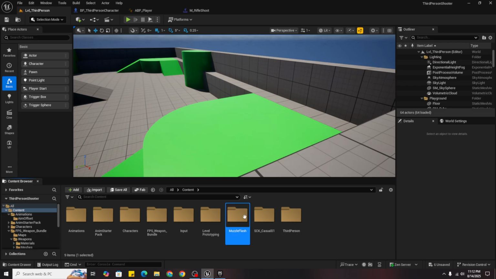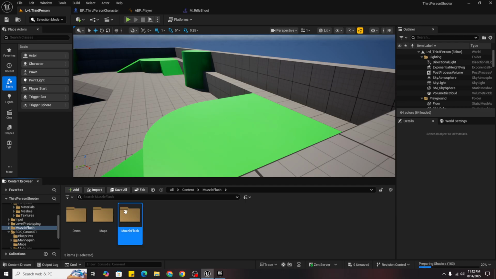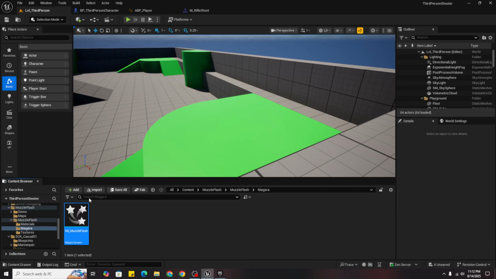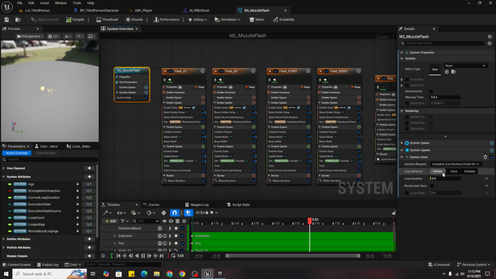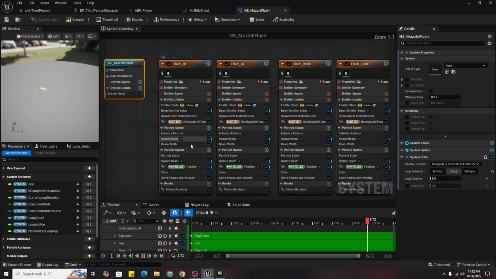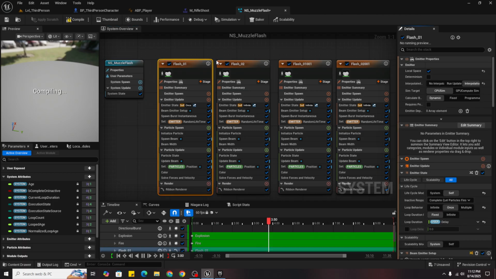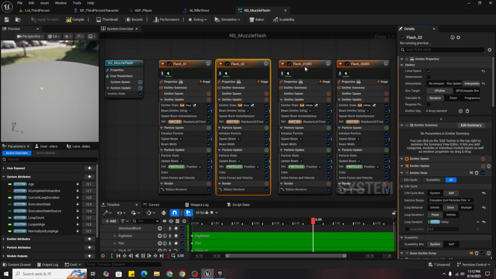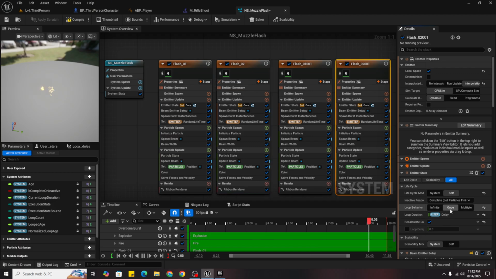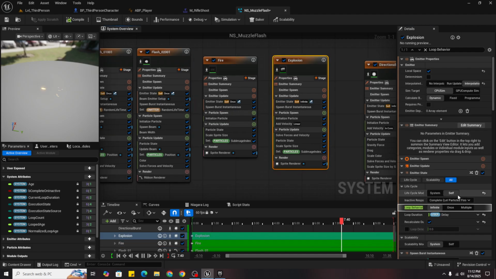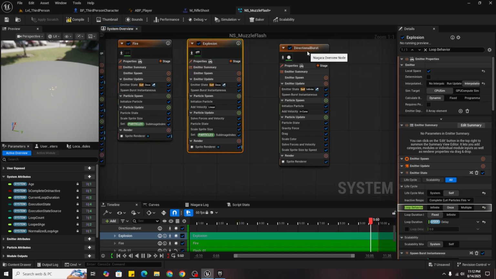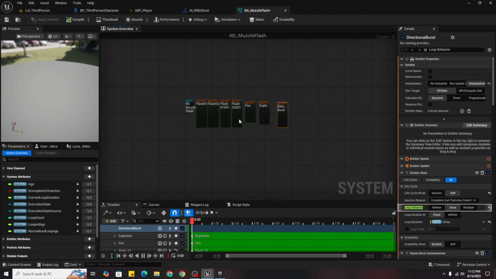So guys, once you are in Muzzle Flash, open it, Muzzle Flash Niagara, NS Muzzle Flash. Once you open it, click on everything and set the loop behavior to once. Again, loop behavior to once, everything to once, so it's perfectly working.